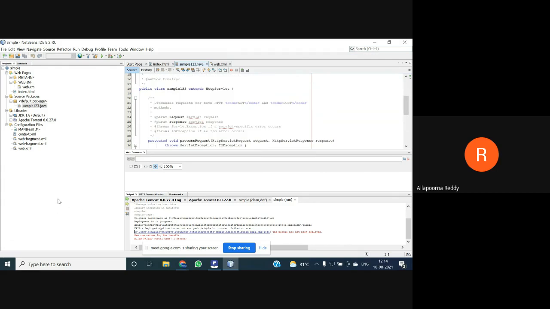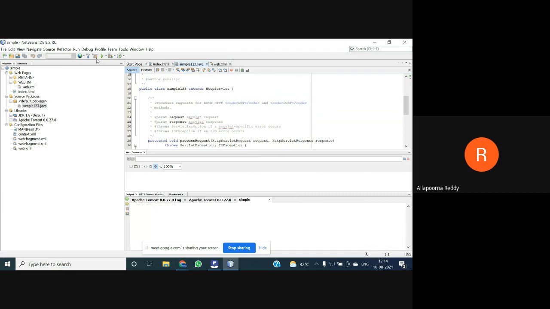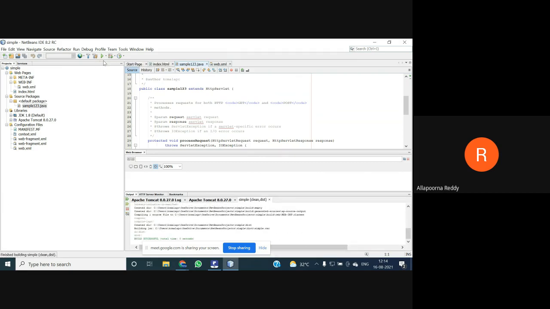So first, you try to understand what are the immediate steps required to generate these servlets. Hope you understand how to install your servlet, and after installation, what you need to do, which file you need to open, and when you want to go to the execution part, how we go for execution. I always told you to make use of clean and build, then you run that program. Like this, we need to get into the habit.